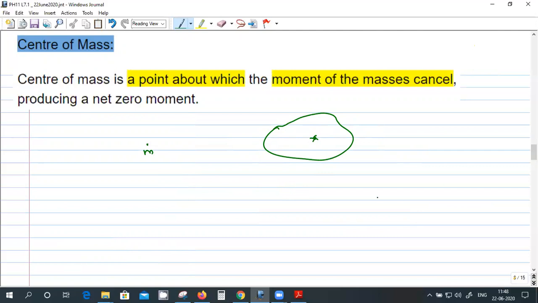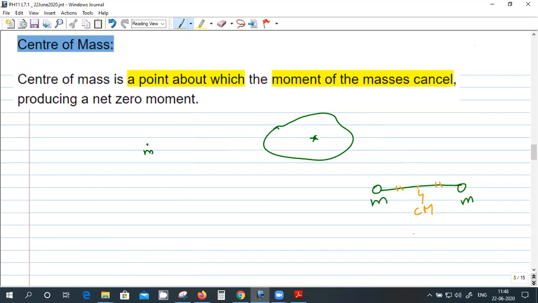Suppose I have two masses, say of equal mass. Where will be the center of mass? Where is the location of the center of mass here? Two masses M and M, two equal masses. We can use the midpoint or section formula. The center of mass will be in the middle, if both are equal.